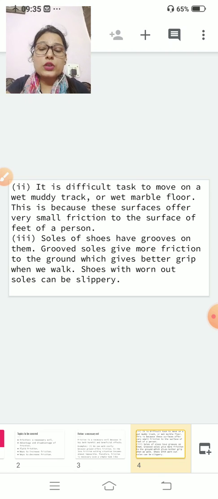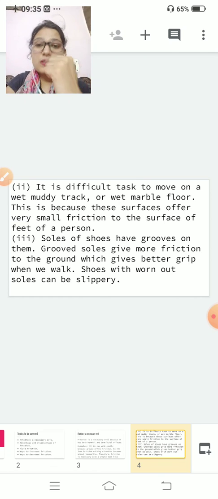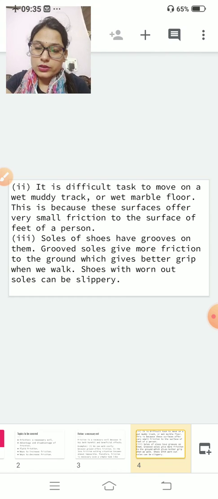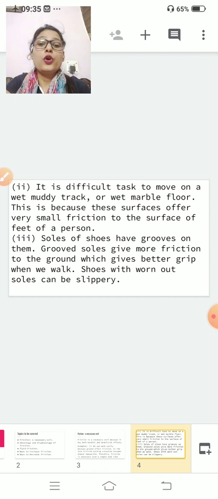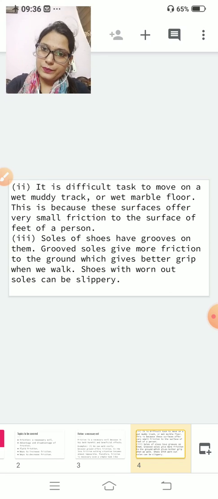If there is a different type of shape, that means a rough surface, and on a rough surface, what will be produced? Yes, a good amount of friction. Clear? Grooved soles give more friction with the ground, which gives better grip when we walk. Shoes with worn out soles can be slippery. Clear?